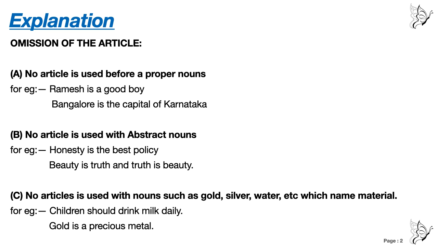Number C, no article is used with nouns such as gold, silver, water, etc., which name material. Understood? For example, children should drink milk daily. Now milk is a liquid substance. We are not going to say children should drink the milk. We are not going to use the before any liquid substance. And gold is a precious metal. We are not going to use the before gold or before silver.